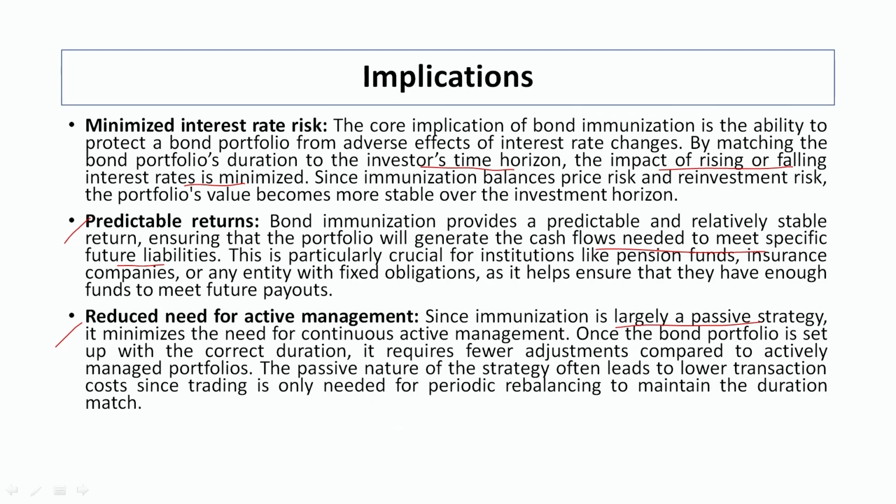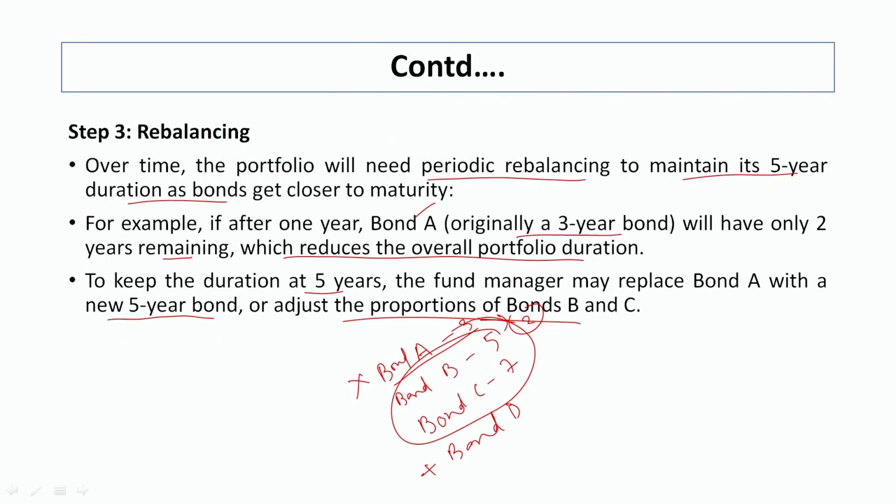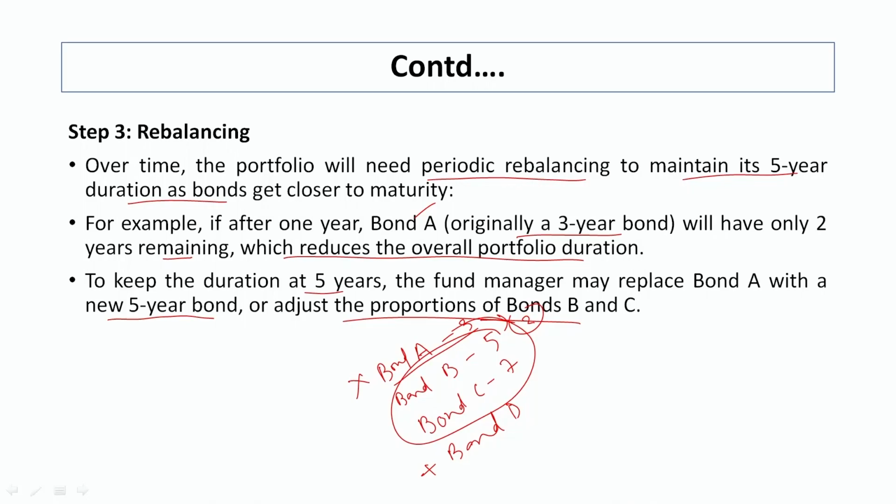After 1 year or after 2 years, the fund manager can rebalance this particular situation, but it is not required that he should be actively involved in this rebalancing and try to rebalance it every 6 months or every 5 months. But after a period of time, he needs to look into the bond portfolio, and if it is required to change the content of the bond portfolio, then they are going to change it.